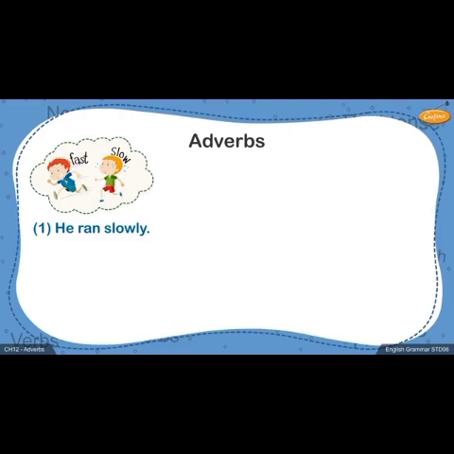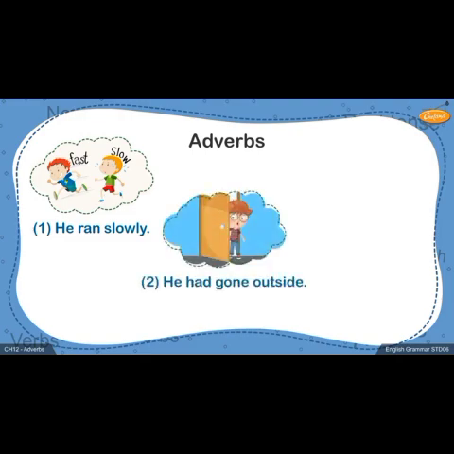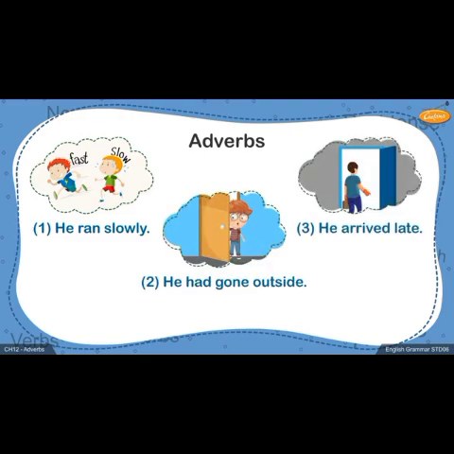He ran slowly. He had gone outside. He arrived late. In the first example, the word slowly tells us about how the boy ran. It therefore modifies the verb ran and tells us more about it. Hence, slowly is an adverb in the sentence. Similarly, in the second and third examples, the words outside and late tell us more about the place where he went and when he arrived. Since these two words also tell us more about the verbs had gone and arrived, they can be categorized as adverbs.